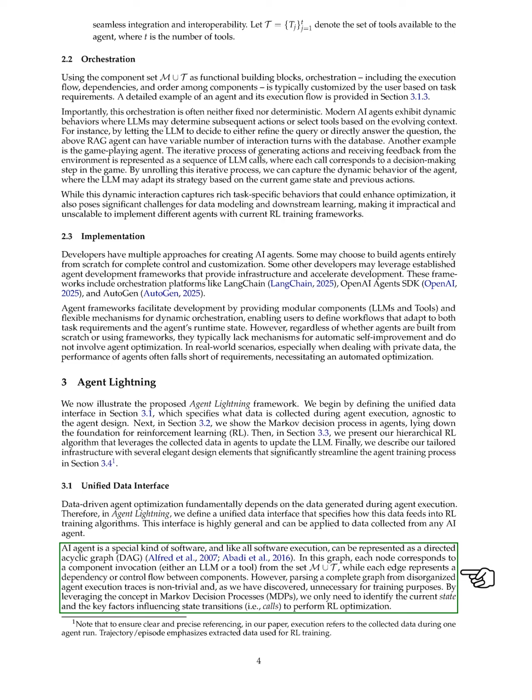In this graph, each node represents a component call, either from a language model or a tool, while the edges show the dependencies between these components. We found that reconstructing a complete graph from messy execution traces is complex and not necessary for training. Instead, we can focus on the current state of the agent and the main factors that influence transitions between states, which are the calls made during execution.